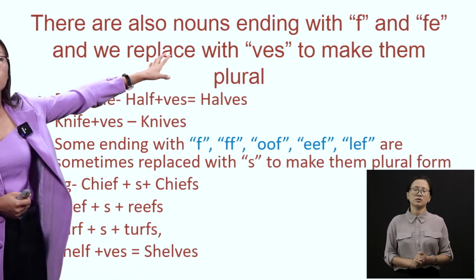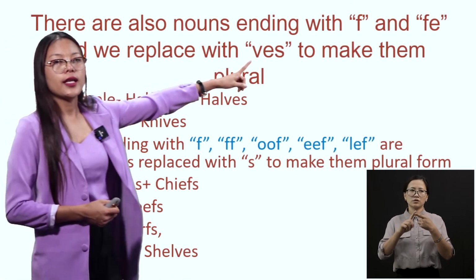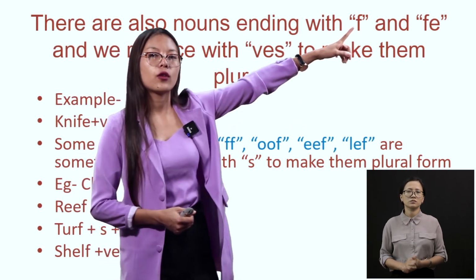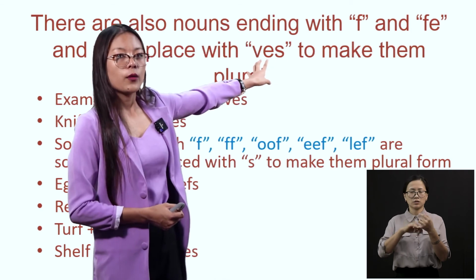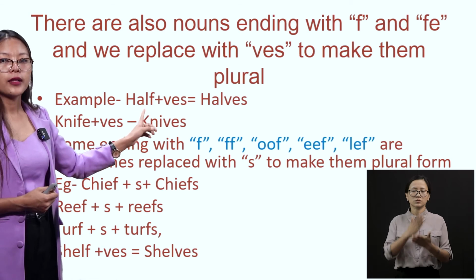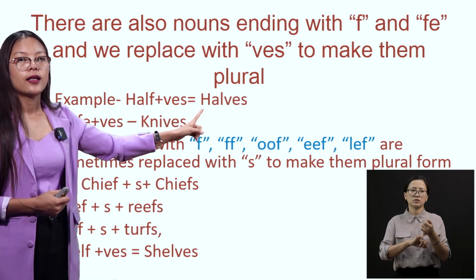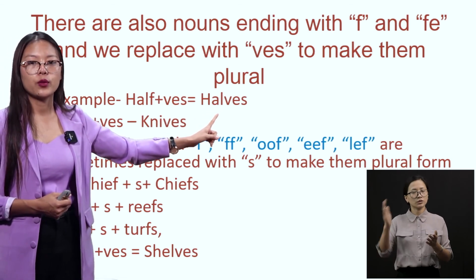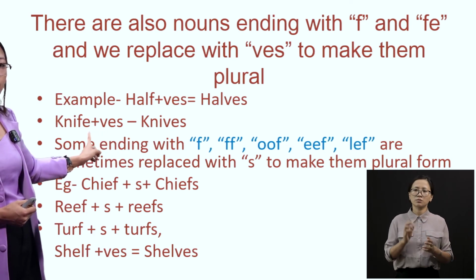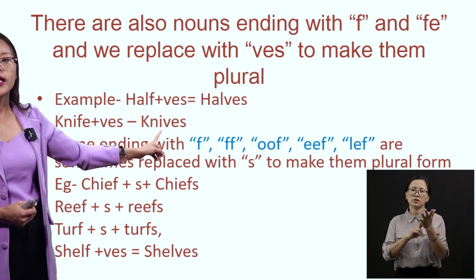Now there are also nouns ending with F and FE, and we will replace that with VES to make them plural. See, some nouns end with F, right? And also FE. In this case, I will just add VES at the end, okay? See example, half, ending with F. I will just add VES at the end, and it will become halves. That means plural. Now knife, ending with FE, right? If I add VES, it will become knives.